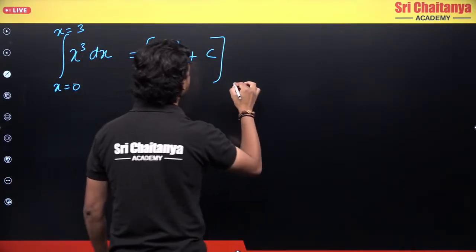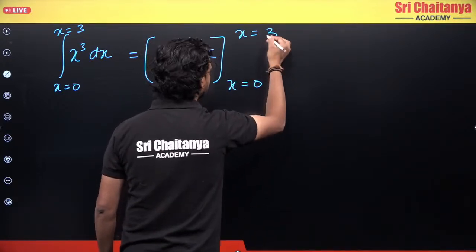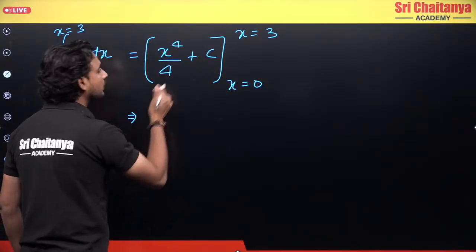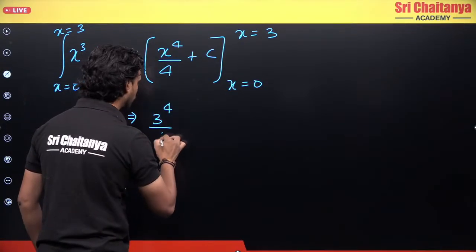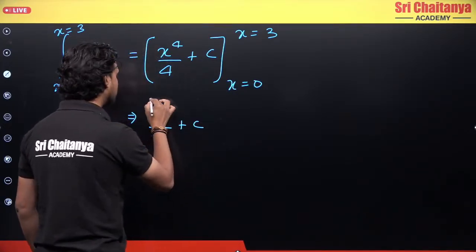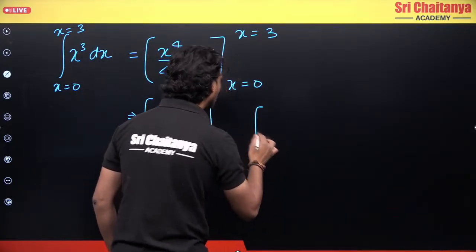What are the limits? The limits are x equals 0 to x equals 3. So first step is I will substitute my upper limit. So what do I get? 3 power 4 upon 4, correct, plus c, right? This is my upper limit.